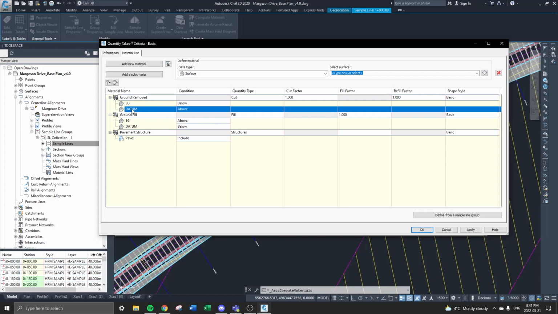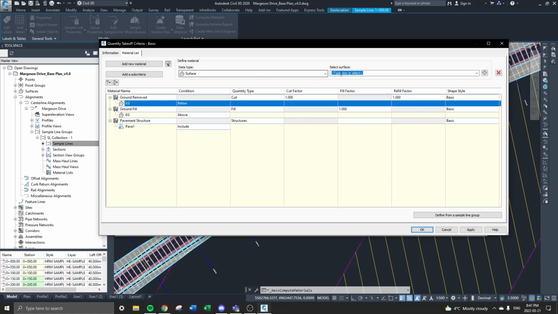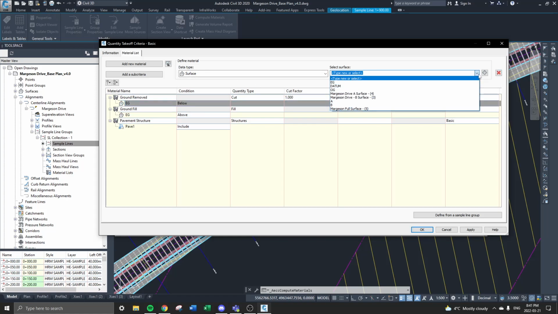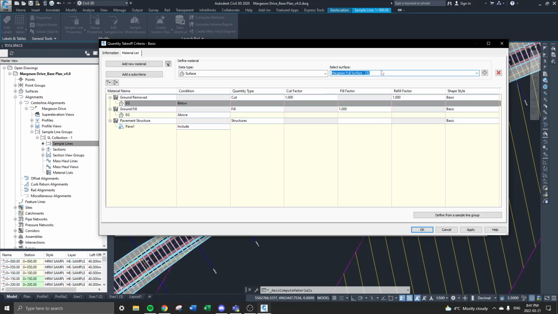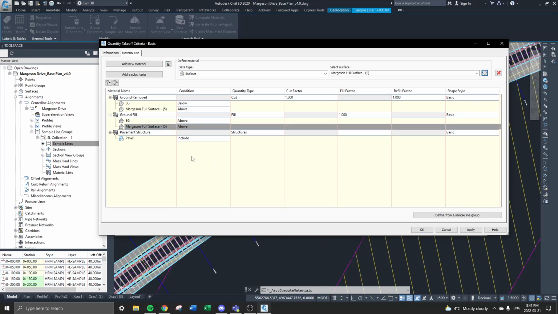So we need to get rid of this datum. So hit the X, and now we want surface. What surface do we want? Hit the down arrow. We want that corridor surface that we've created. Hit the plus, and then down here, hit the plus as well.